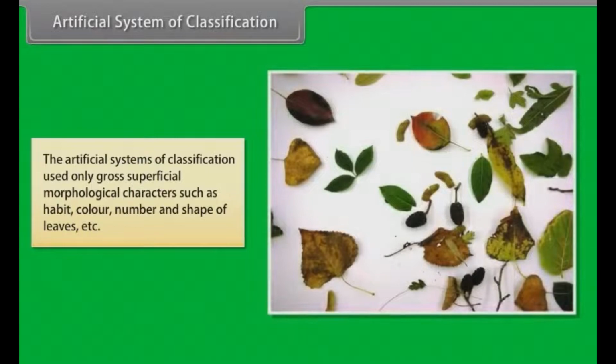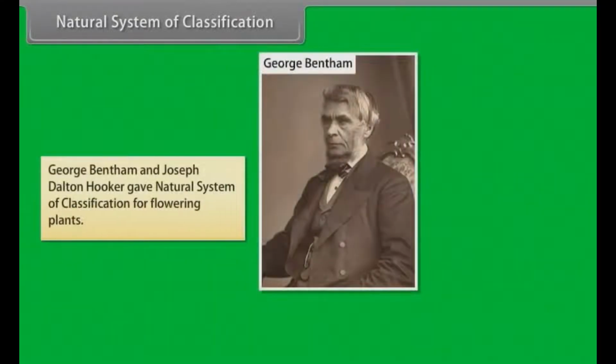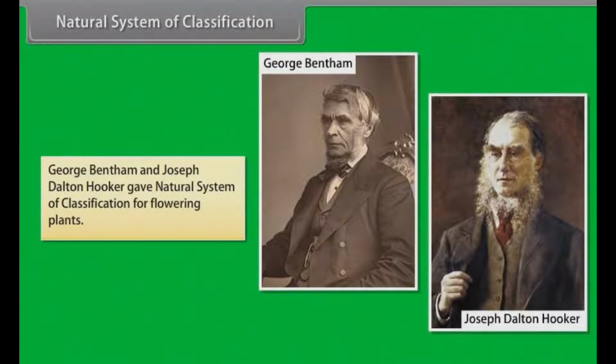The artificial systems of classification used only gross superficial morphological characters such as habit, color, number, and shape of leaves, etc. Natural system of classification. Natural systems of classification were based on natural affinities among the organisms and considered both external and internal features like ultrastructure, anatomy, embryology, and phytochemistry. George Bentham and Joseph Dalton Hooker gave a natural system of classification for flowering plants.